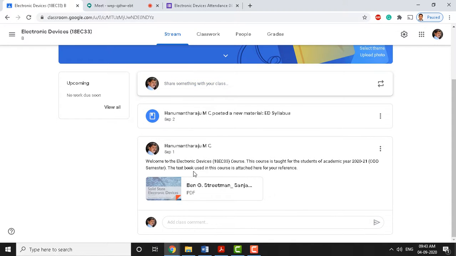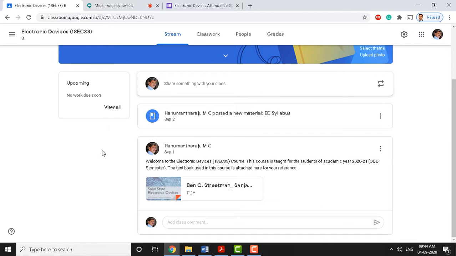And the other thing is I have already posted a textbook for you, Ben G Street, a soft copy of this. You can refer to this book. I will be covering most of the material, most of the details from this textbook itself. Apart from that, I will be posting video lectures, notes and other materials, assignments, and your internal assessment also will be conducted through the Google Classroom, similar to the last semester.